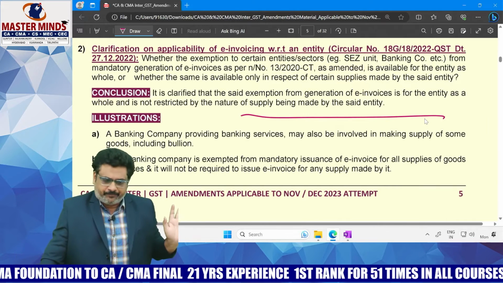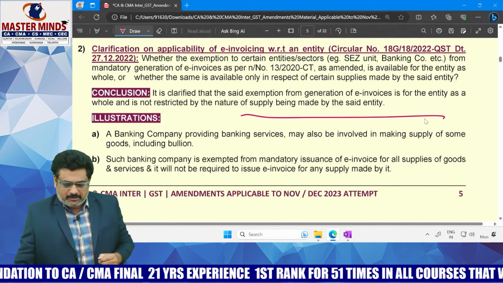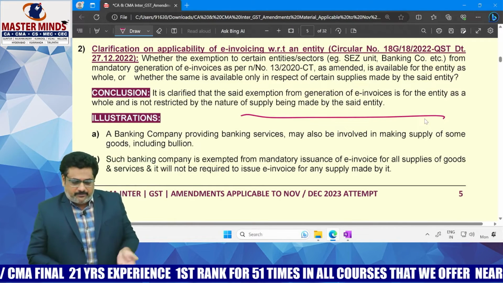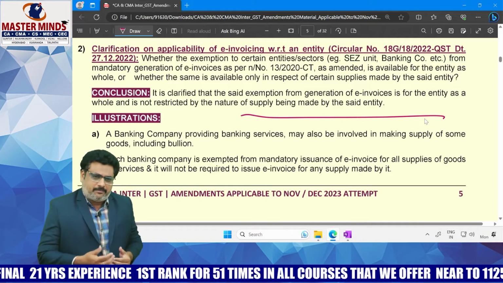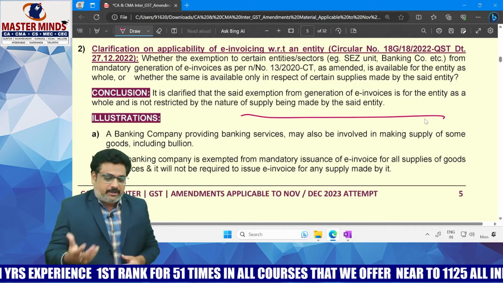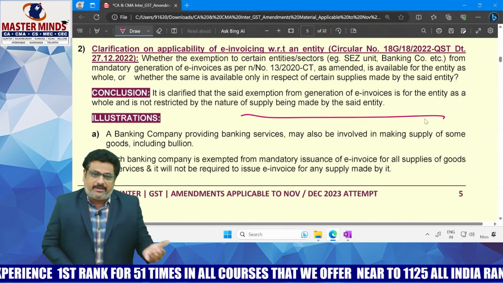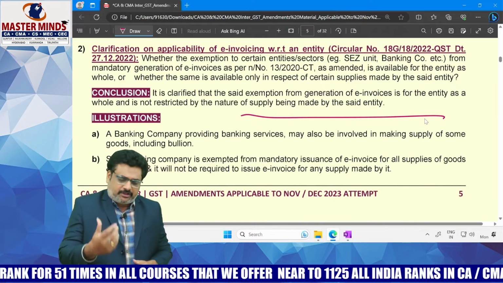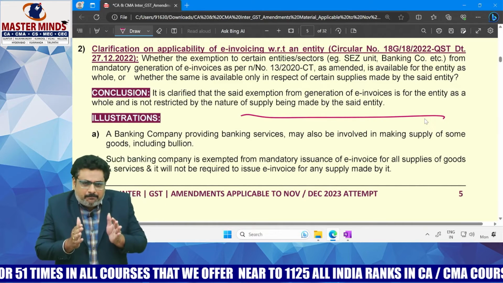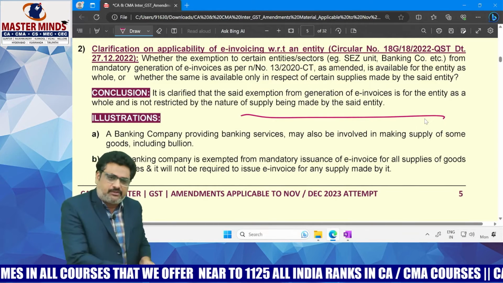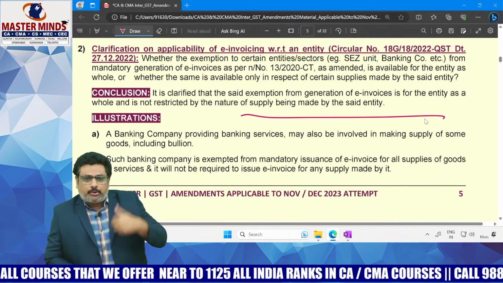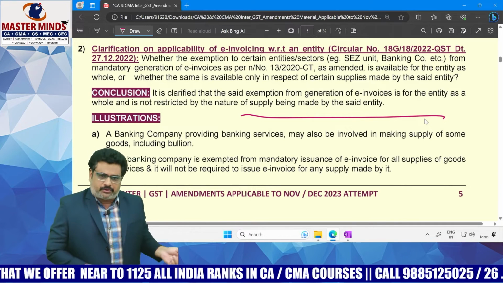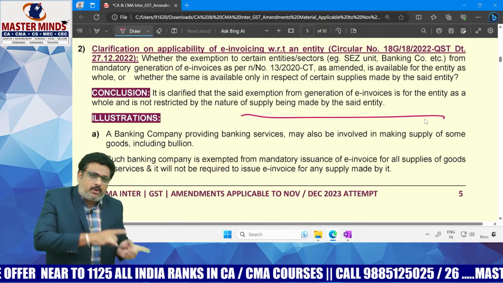Okay, let's take the example of the bank. The bank is providing banking services. Sometimes, along with the banking services, sale of bullion or sale of goods kept as collateral will also be done by the bank. The question arises here: invoicing is not applicable to banking services, but also to the activities done by the bank, like sale of bullion and sale of goods held as collateral, is invoicing not applicable for them also?